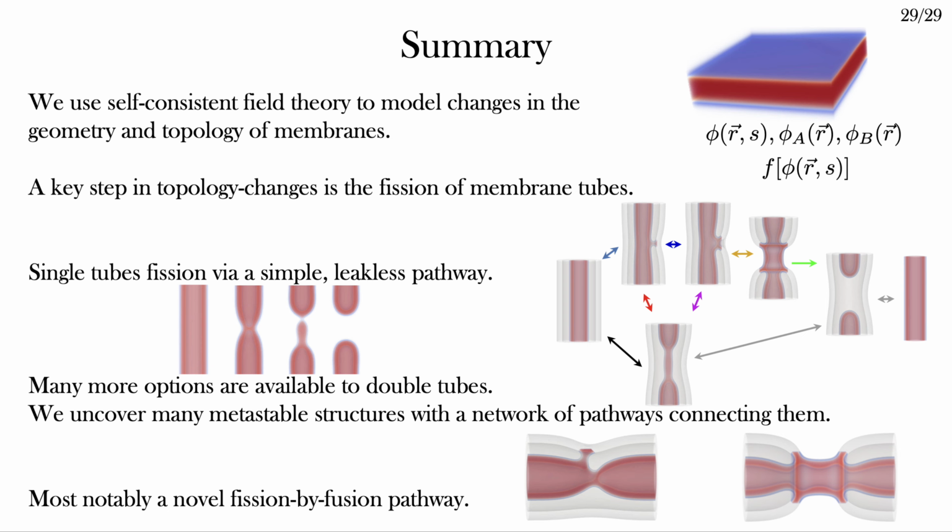The point of this video is to show you the plethora of other possibilities and pathways, and to get you to think about this landscape of possibilities as a graph with metastable nodes connected by transformation pathways. I also want to point out this state, which I call the circularly hemifused state. I wouldn't be surprised if it was described elsewhere, but I don't recall seeing it, and I think it's pretty neat.